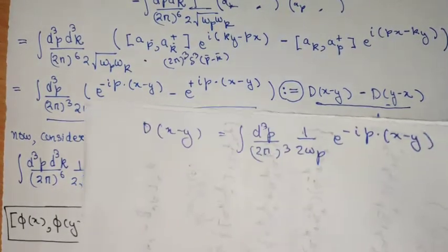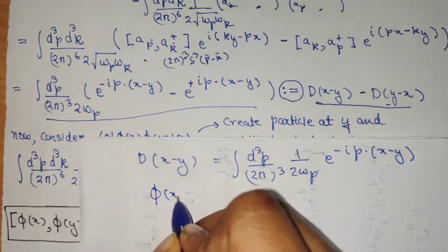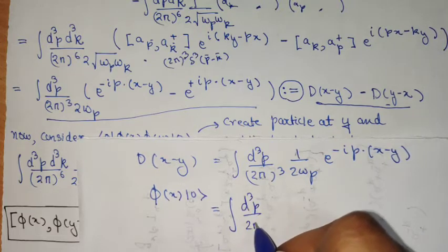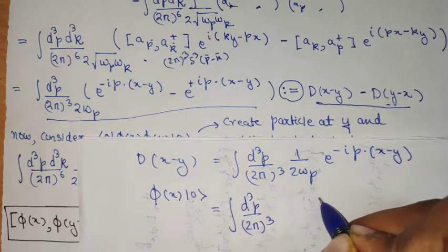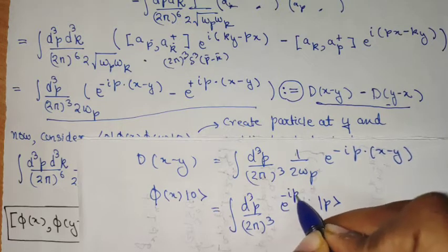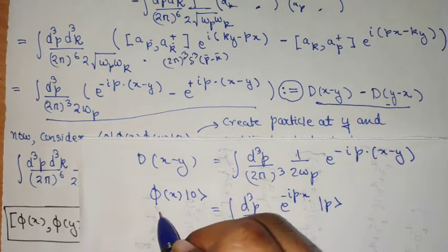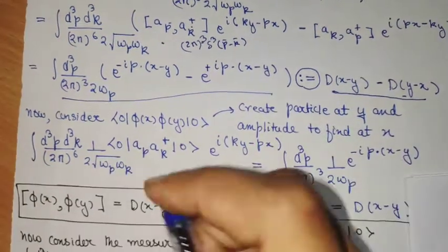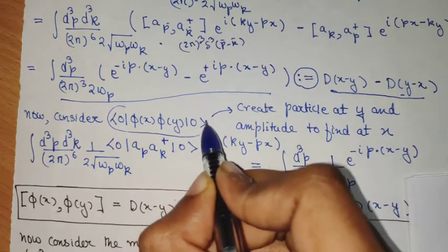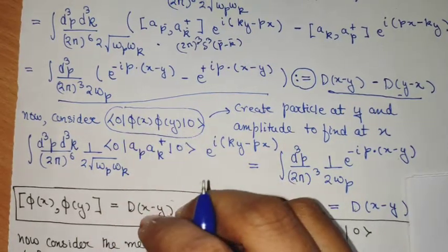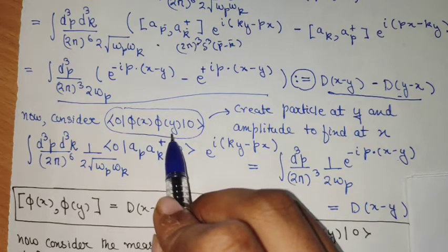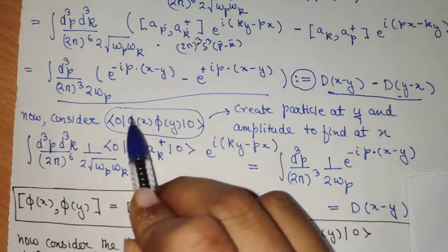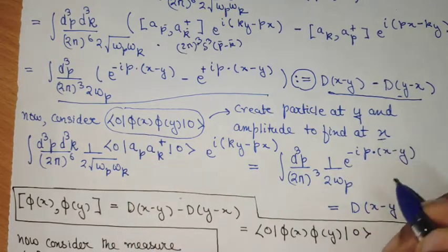We can check. In the previous video, I showed that φ of x acting on the vacuum 0 leads to a superposition of single-momentum states. What it means is that it is like creating a particle at a space-time point x. Then if we consider this particular quantity that I have written here, this is an amplitude. It is the amplitude of creating a particle at space-time point y, and finding that particle at space-time point x.